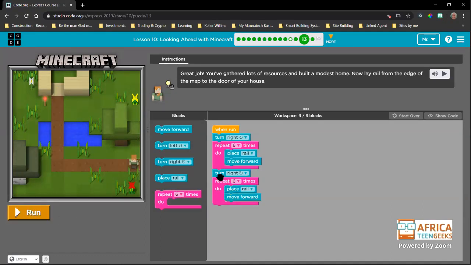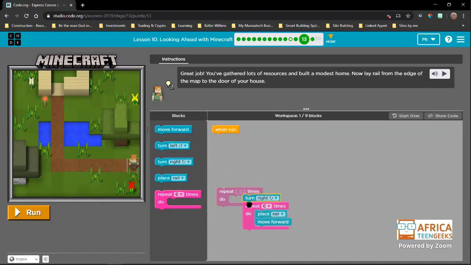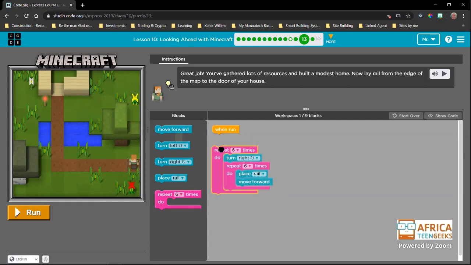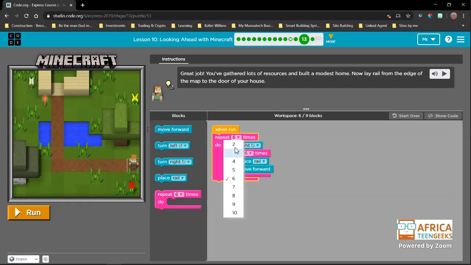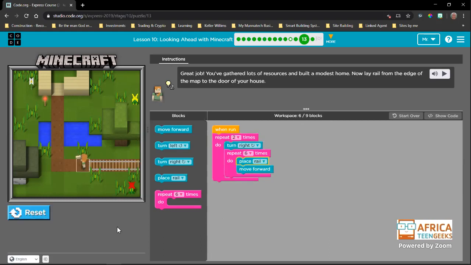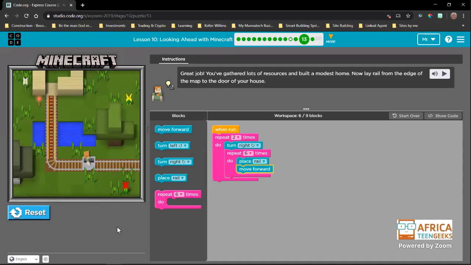So what we can do, and we've learned this before, is use what we now know to be a nested loop. And that is where we take this entire sequence, put it inside another loop, and set this to do it twice. Now we're only using 6 blocks instead of 9. So we're saving 4 blocks. Okay. And then we can see we've done this, right?